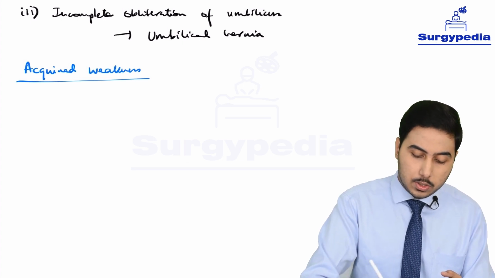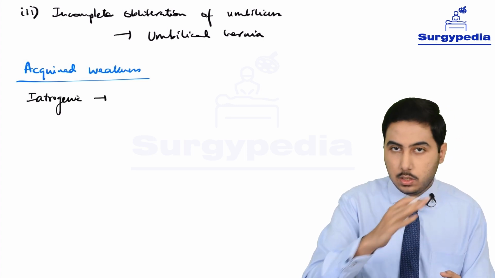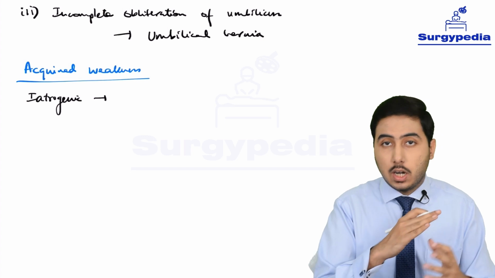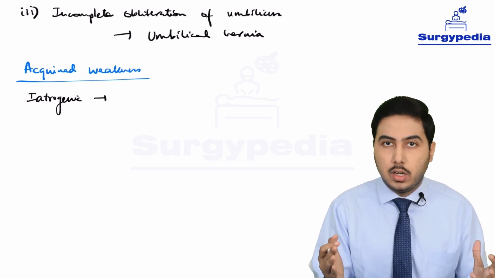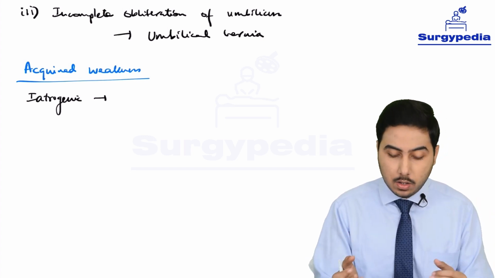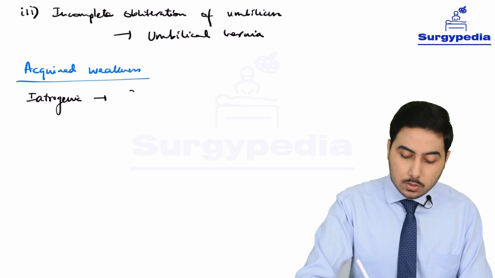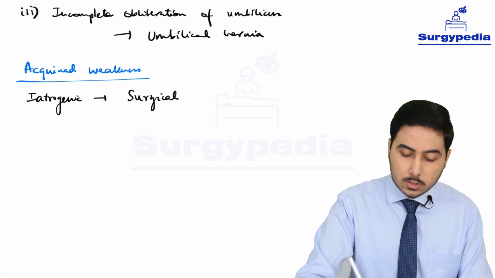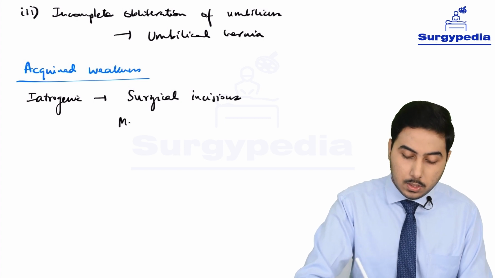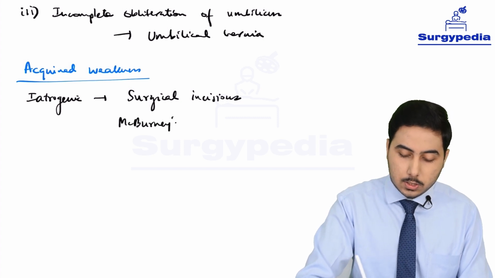So it is iatrogenic. We have performed surgery on the anterior abdominal wall. We have cut it, we have opened it, we have manipulated it, and thus we have weakened it. So iatrogenic is due to surgical incisions. For example, McBurney incision. It is used for appendicectomy.